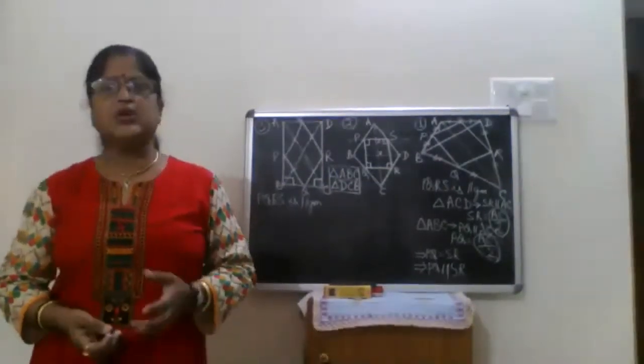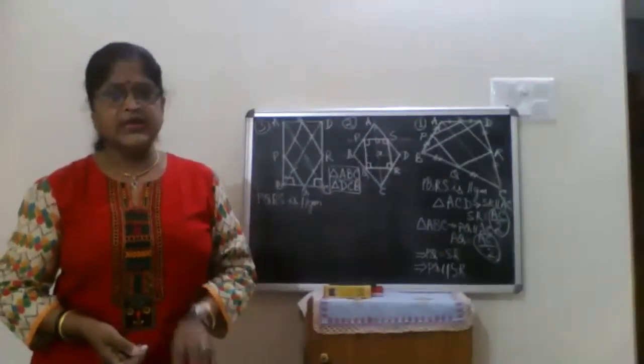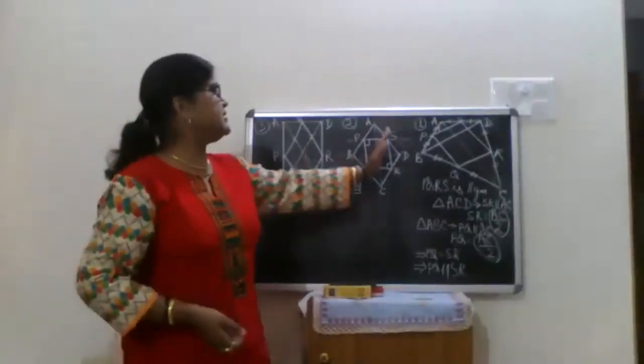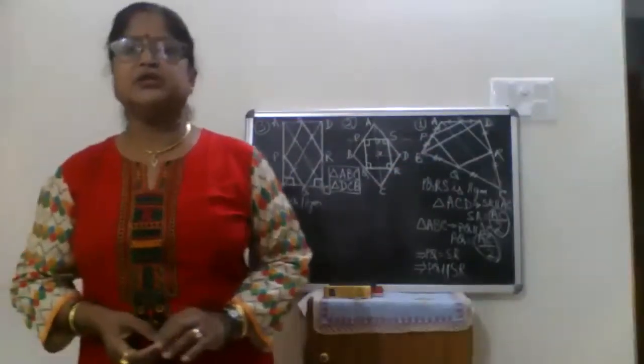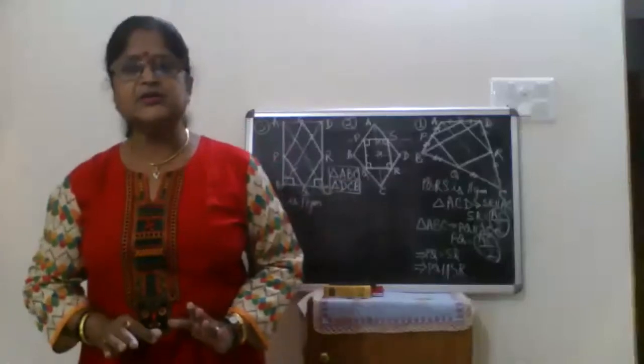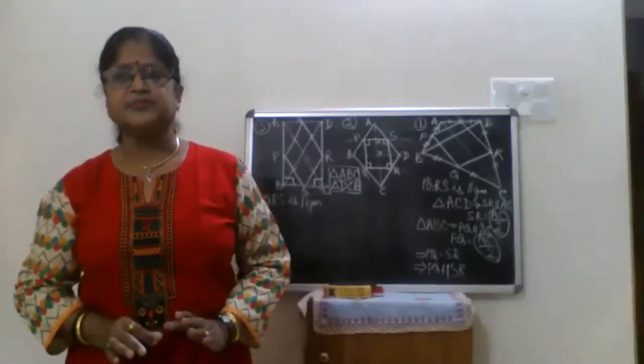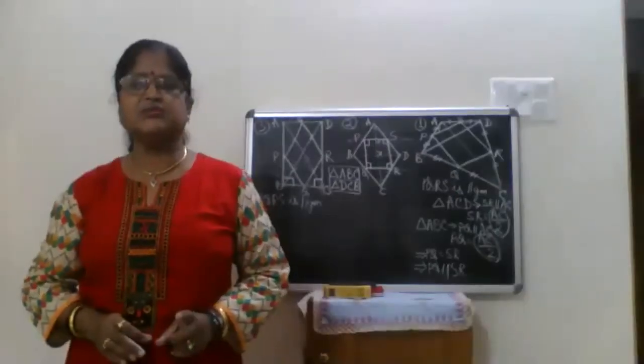If AC is equal to BD, then the next part is as in the other two questions we have already discussed. Is that clear? Yes, ma'am. Any more explanation required for this question number 3?